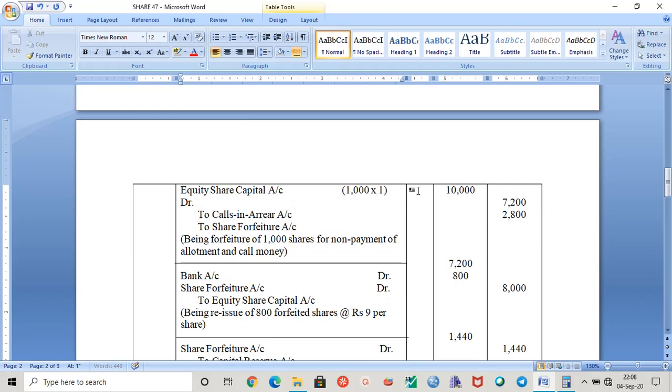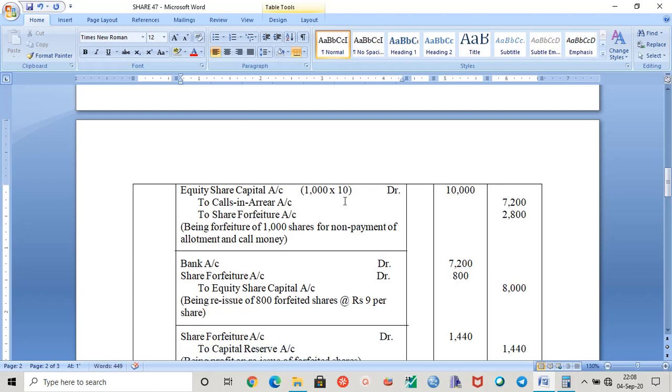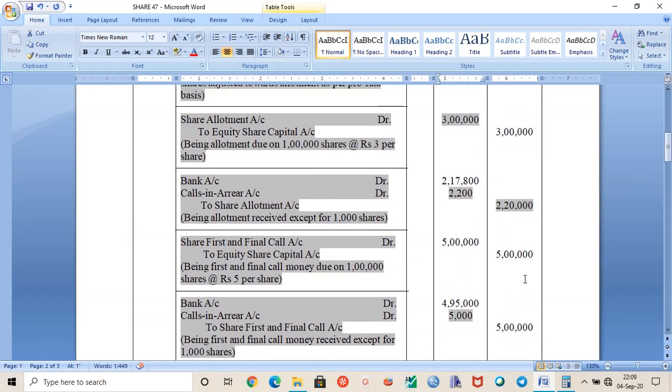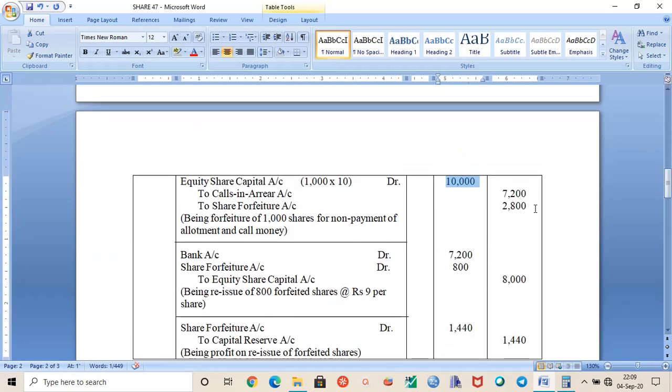1,000 into 10. 10 is the full face value of the shares. So this way you can get the amount 10,000. So 1,000 into 10 will be 10,000. And calls in arrear is the sum total of these two. 5,000 plus 2,200 calls in arrear. It should be 7,200, and the remaining 2,800 is the share forfeiture amount.